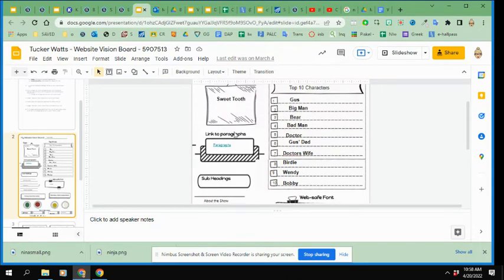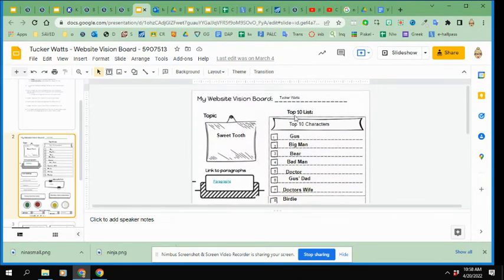Okay. So that's paragraphs. Top 10 list. I need a title of a top 10 list right here in the banner. It can be anything that relates to your topic. So mine's the top 10 characters of the show.